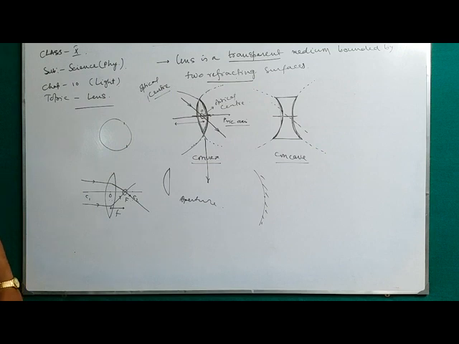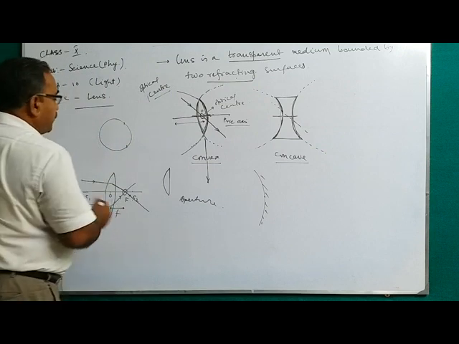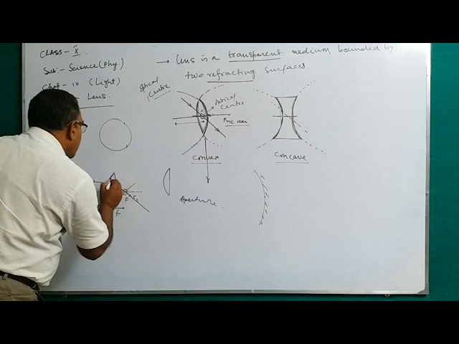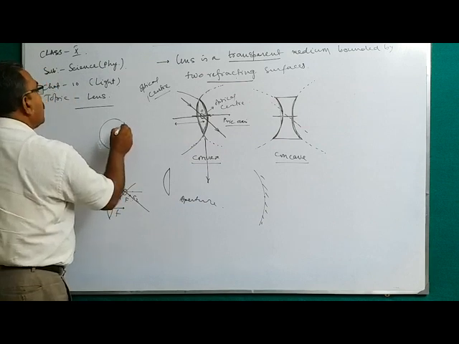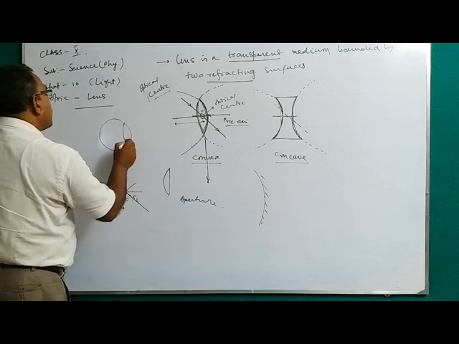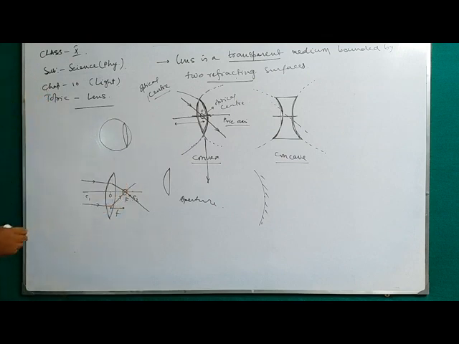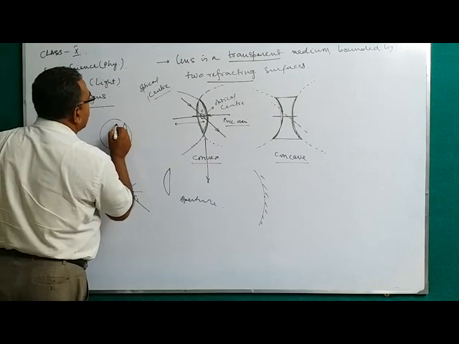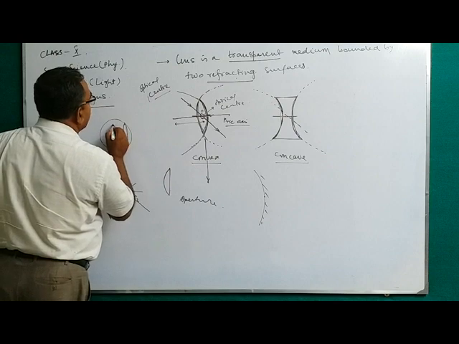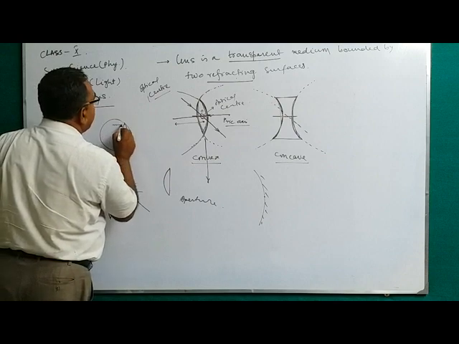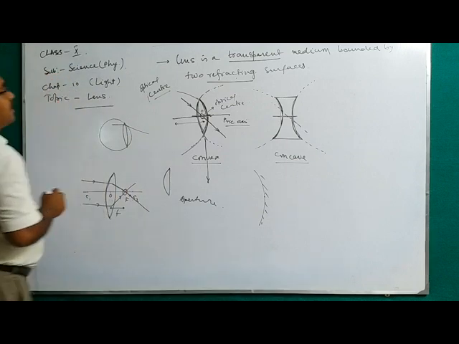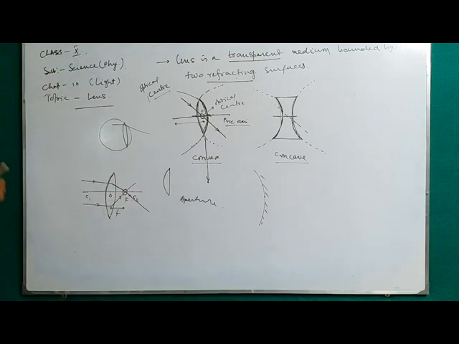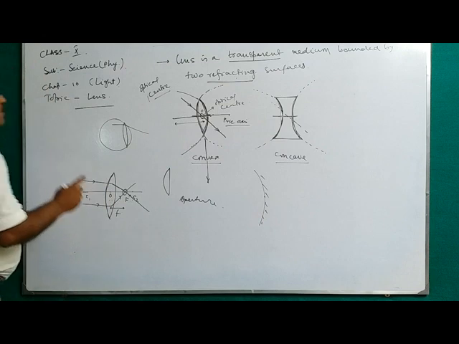Aperture is vital also. You know it. This is a part of a sphere, so this is the circular shape. The diameter of it is the aperture, or the opening through which light passes through the lens. It must be exposed to the incident light. That is the aperture. You always consider the aperture to be very small.